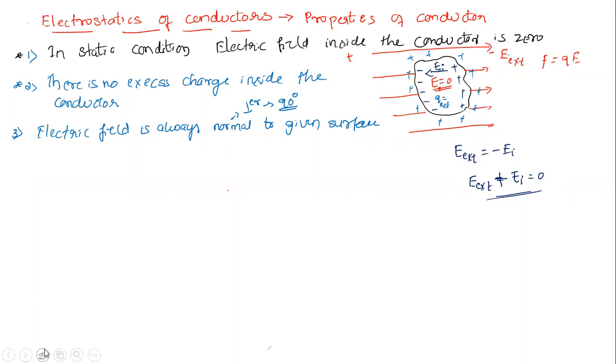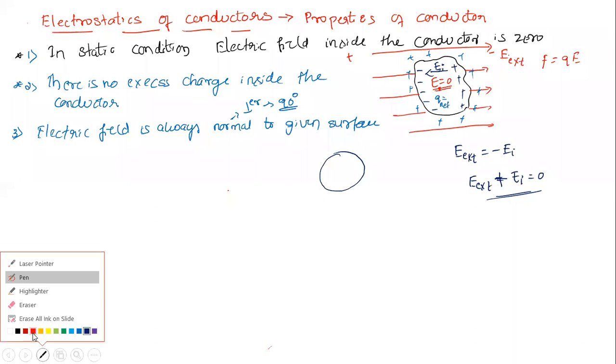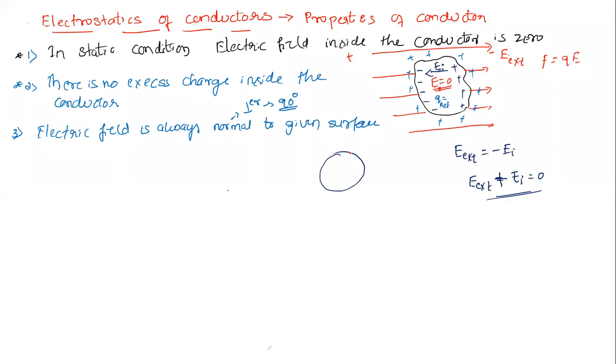Sir, what if it is not perpendicular? Let's say there is a conductor like this, and we take some point here. The electric field is not perpendicular; it has some component. This is the surface, and the electric field is like this. It is not normal. So let us take components of the electric field. One component is perpendicular to the given surface, like this: E perpendicular. The other component is like this.